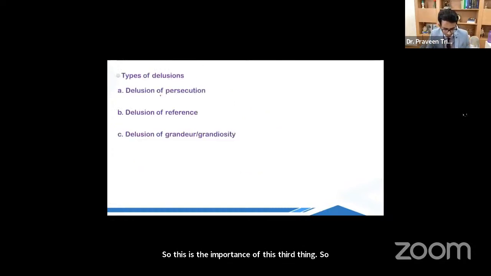So let's talk about the types of delusions. The most common type of delusion is delusion of persecution. What happens in delusion of persecution? Who will tell? What happens in delusion of persecution? Yes, Vijay. So the basic belief is that somebody wants to harm me.